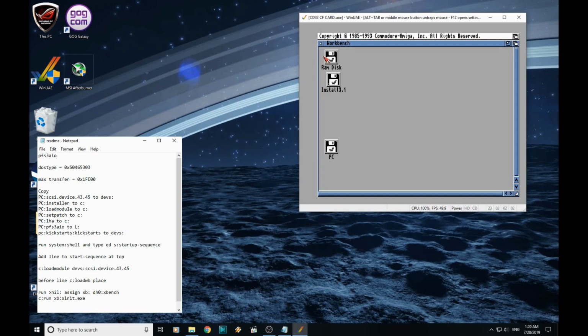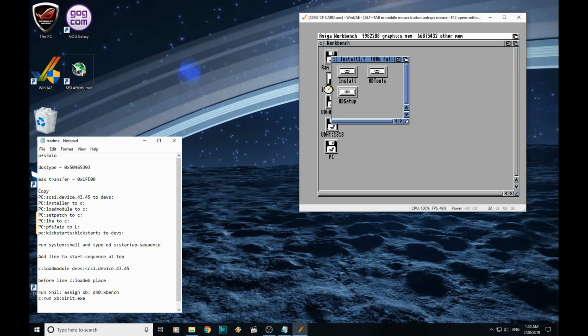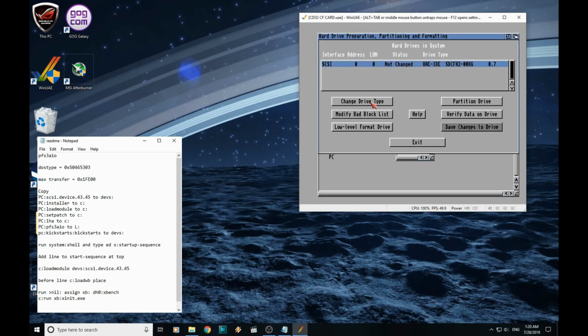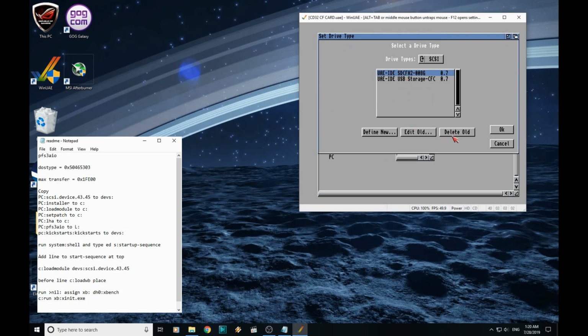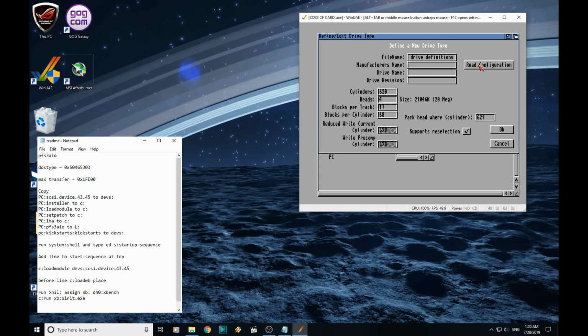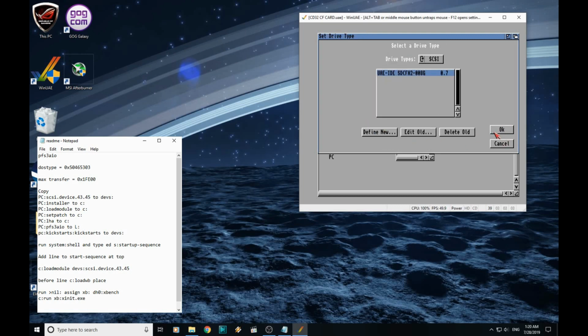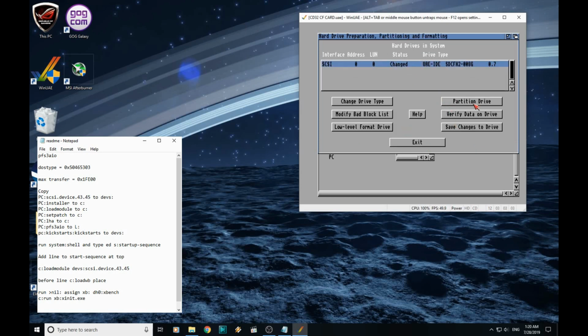Okay, here we are. We have our RAM disk, our install disk, and our PC floppy. Don't worry about these. We will sort this out in a minute. Right, so install on HD Tools. We are going to open our HD Toolbox and change drive type. If there's anything in here, just delete it. Then we need to define new and reconfiguration. OK and OK, continue. Now we will partition this drive.